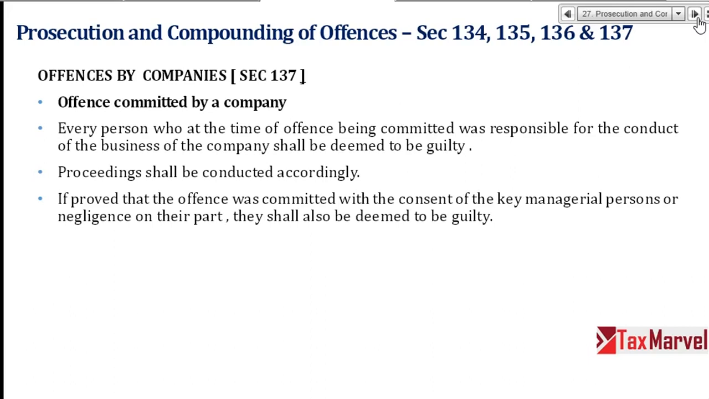If proved that an offence was committed with the consent of a key managerial person or through negligence, they shall also be guilty. Key managerial persons are defined under the Companies Act. So, whole-time director, managing director, CFO, CEO, company secretary, or any person authorized by the board as a key managerial person, they shall be deemed as guilty, right?